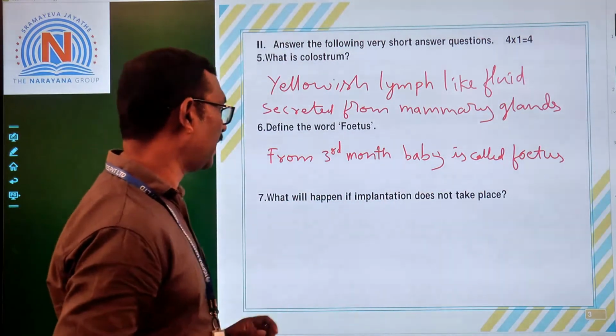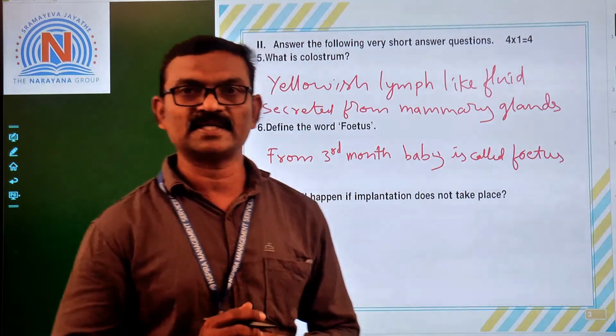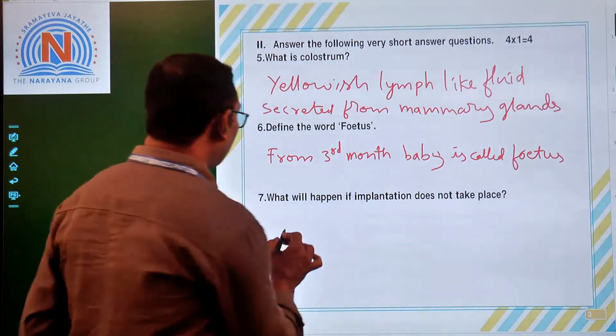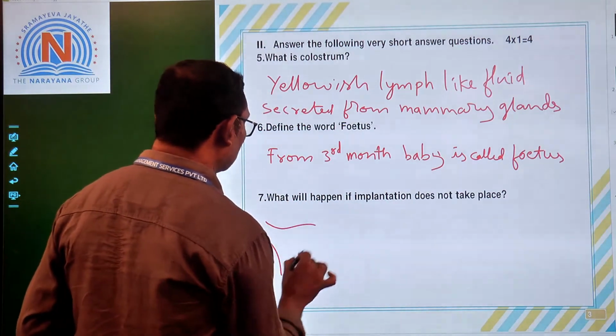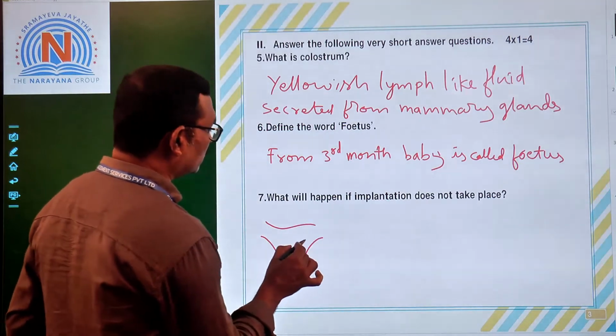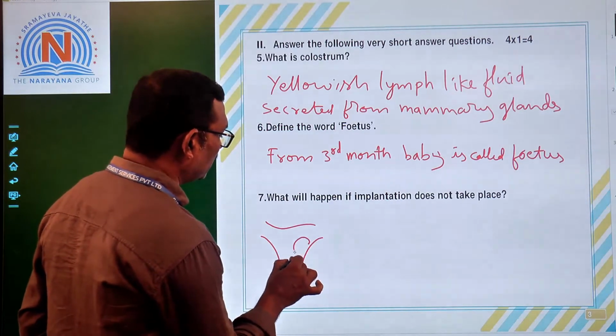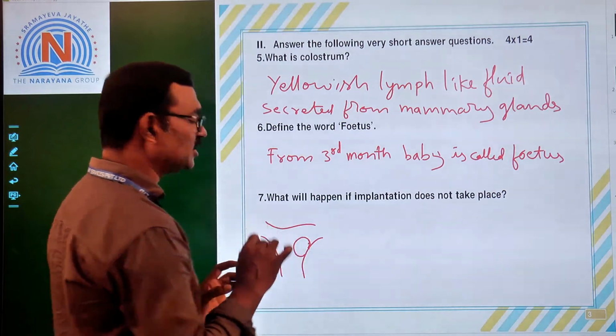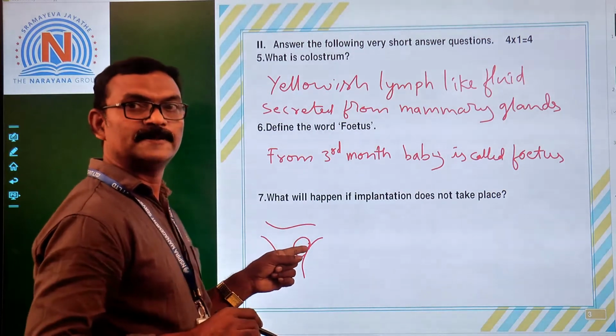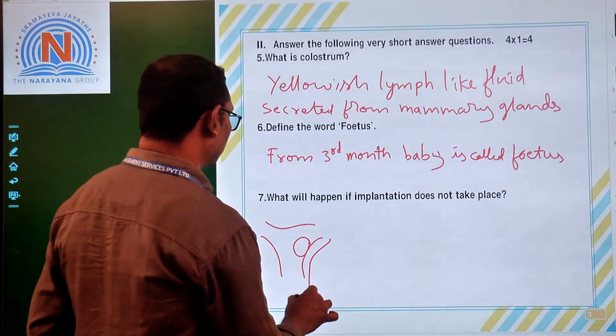Next, what will happen if implantation does not take place? Think that this is a uterus. The embryo will come and attach to the walls of the uterus. This is called implantation.